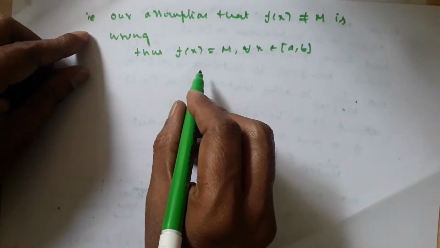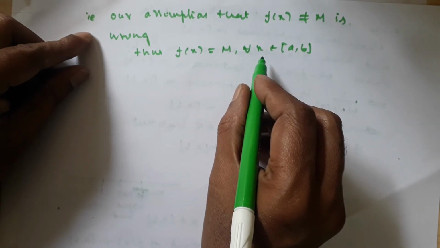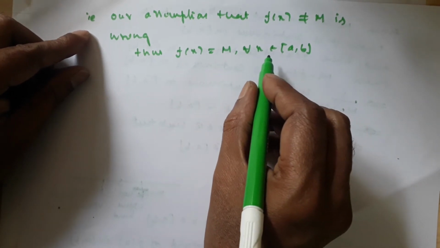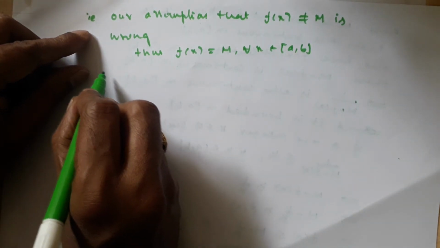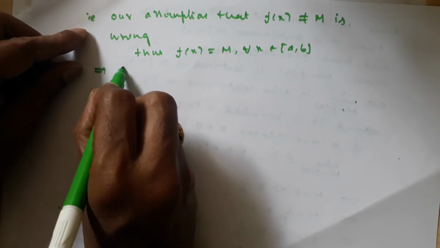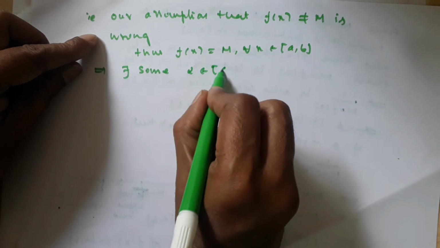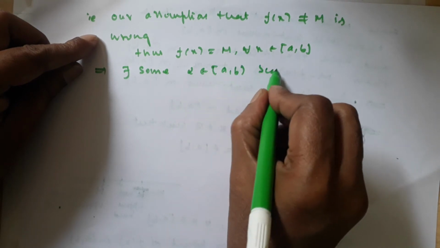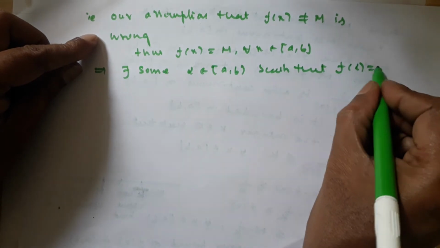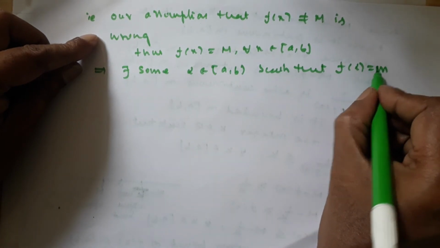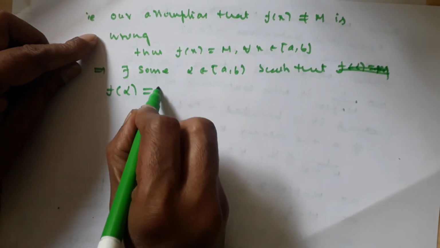So f of x is equal to m for all x in the closed interval [a, b], even for some alpha belonging to [a, b], because this is the constant function. That implies there exists some alpha in the closed interval [a, b] such that f of alpha is equal to m.